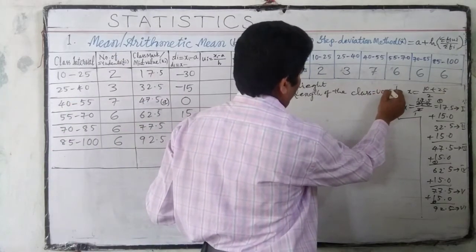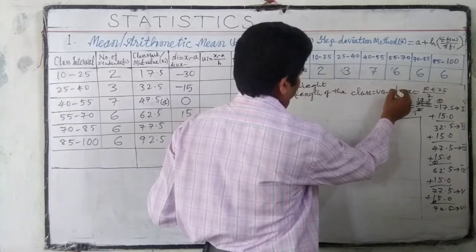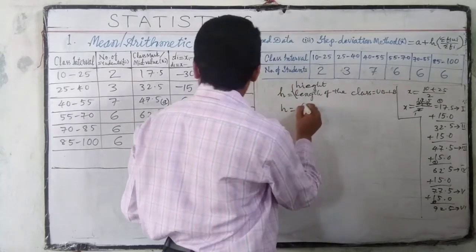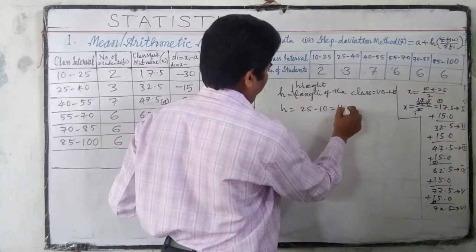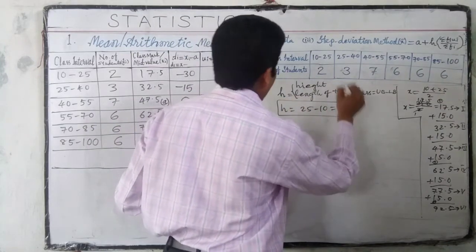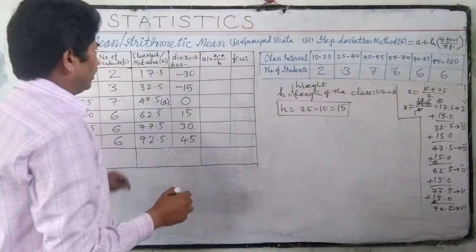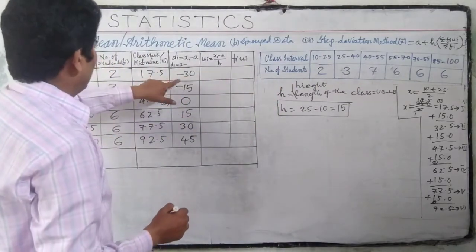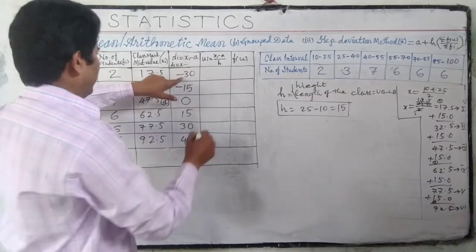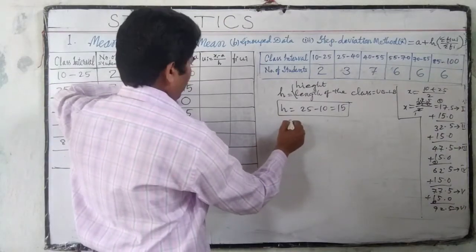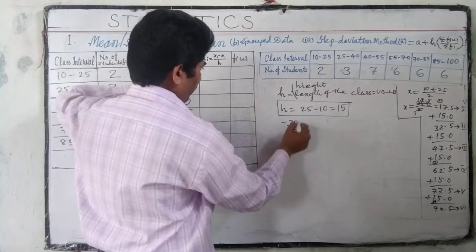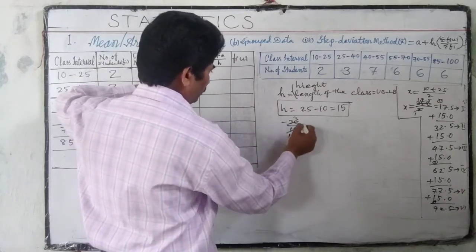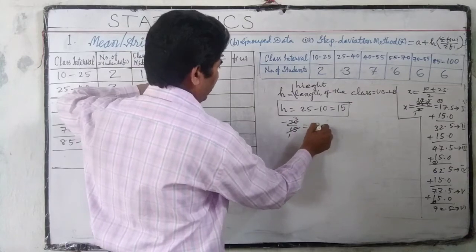Upper boundary minus lower boundary: h is equal to 25 minus 10, which is 15. This is the length of the class. We have to divide minus 30 by 15. 15 threes are 45, 15 twos are 30, so we get minus 2.